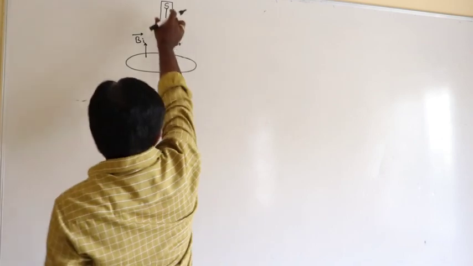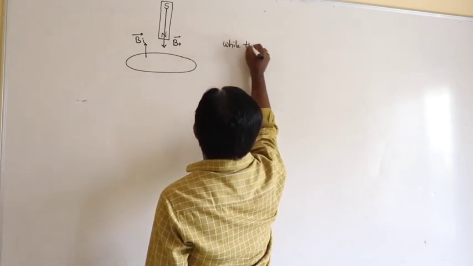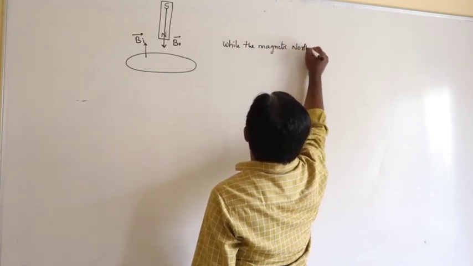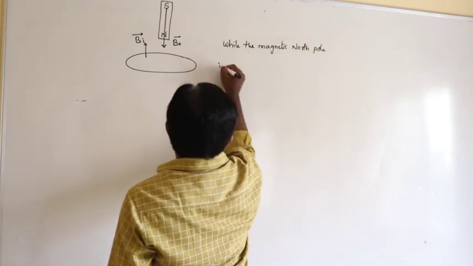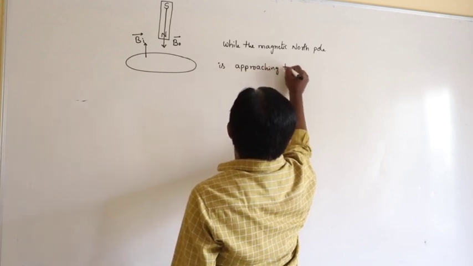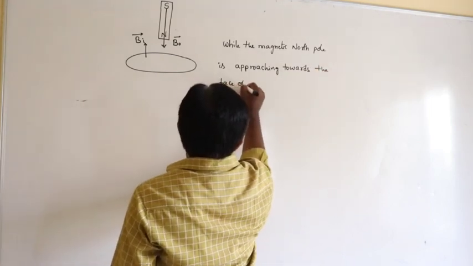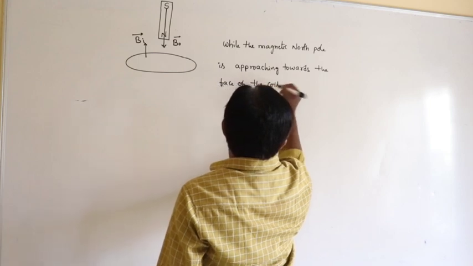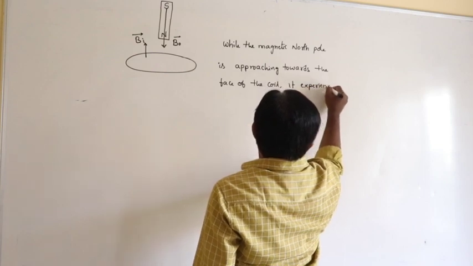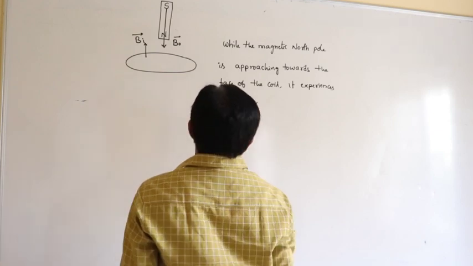So while the magnetic north pole is approaching towards the face of the coil, it experiences opposition.